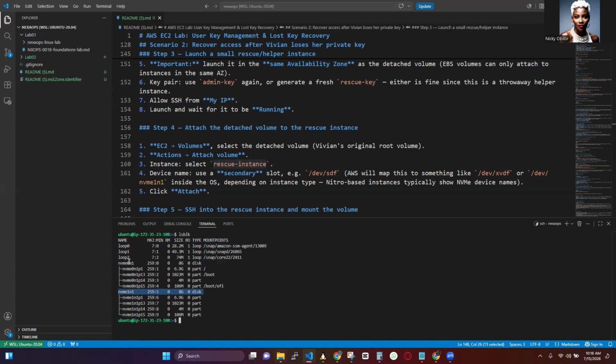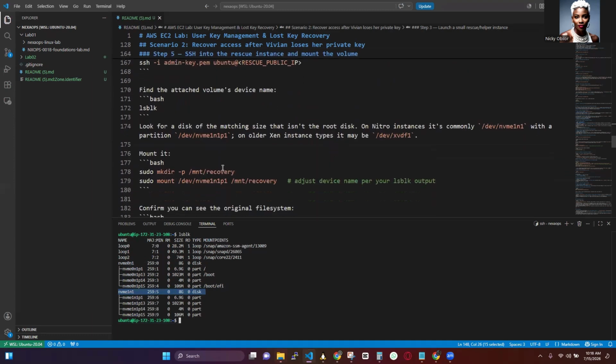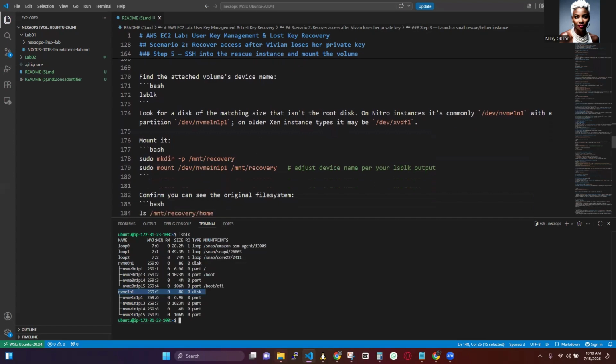You see there are two. We have this, the 8 gig disk right here. That is the primary disk of that rescue instance. And then this is the secondary disk, the attached disk from Vivian. Okay, so now we are going to create a mount point. Let's scroll down. So we are going to mount it.